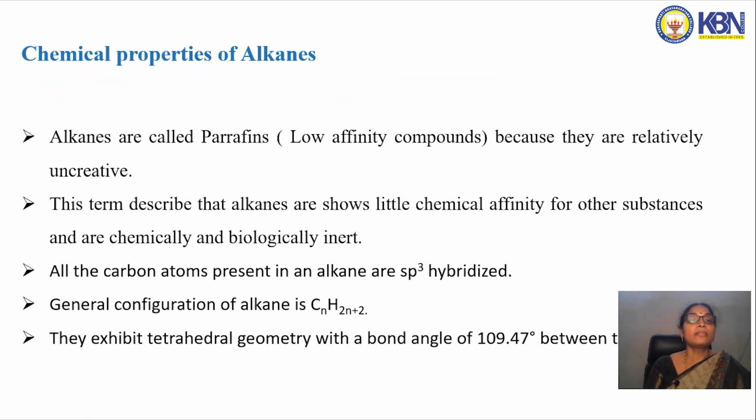Coming to the chemical properties of alkanes, alkanes are considered as paraffins because they are relatively unreactive. Most of the alkanes are less reactive because they are saturated compounds. Since alkanes are saturated, they are less reactive when compared to the unsaturated compounds. In all alkanes, the carbon atoms are sp3 hybridized, that means saturated. The general formula of alkanes is CnH2n+2, and they are tetrahedral in geometry, and the bond angle is 109 degrees 47 minutes.